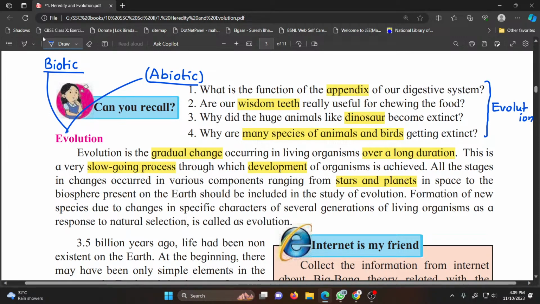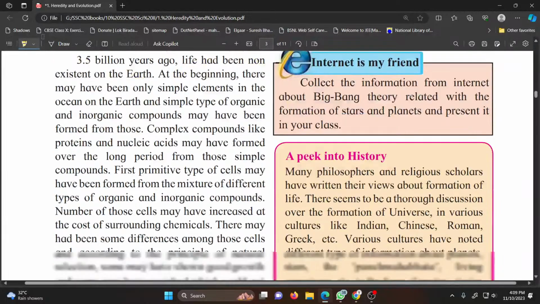Formation of new species due to the changes in specific characters of several generations of living organisms in response to natural selection. Natural selection means the survival of the fittest, and this is called evolution.